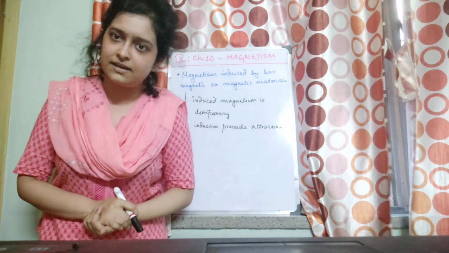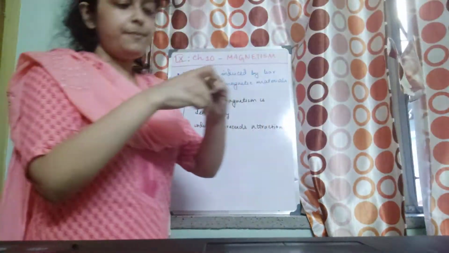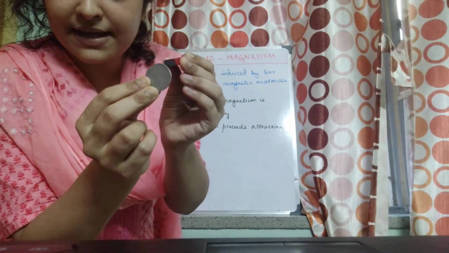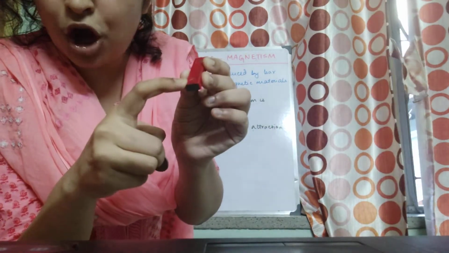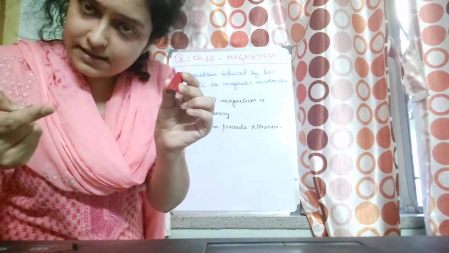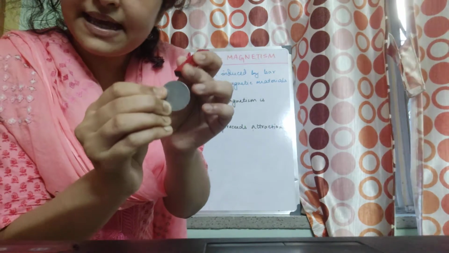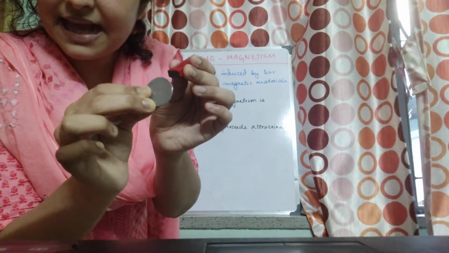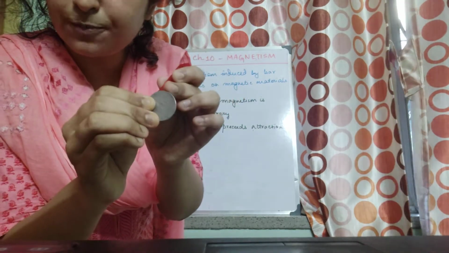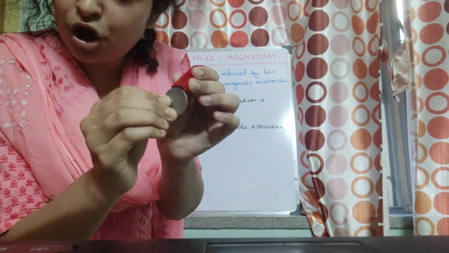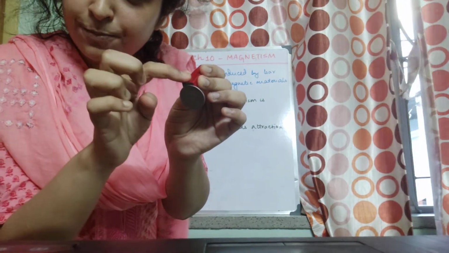What does it mean? That means the bar magnet, when I am holding the coin and bringing it near, suppose it's the north pole, first induces the opposite pole in the near end of this coin, which is brought near to it. That means if this is the north pole, it will induce a south pole here. That is why it can be attracted by the north pole now, not the south.